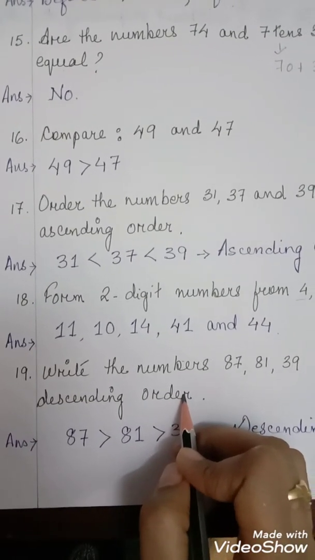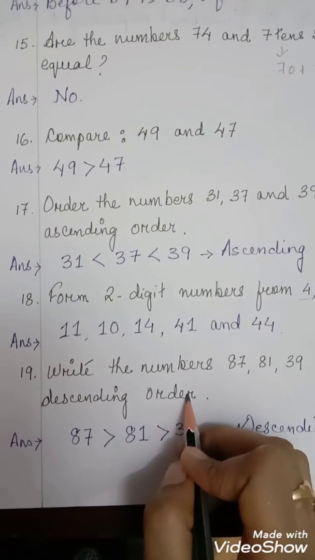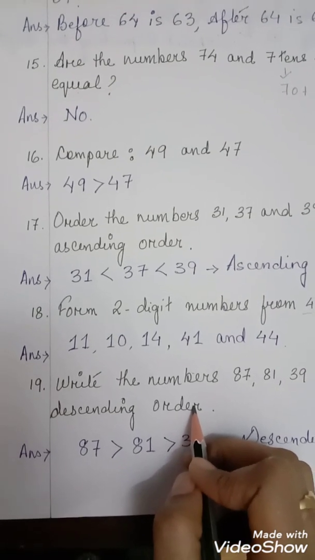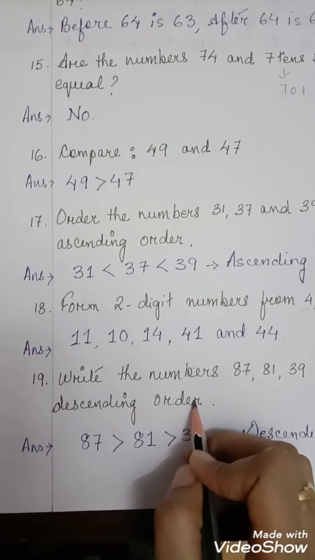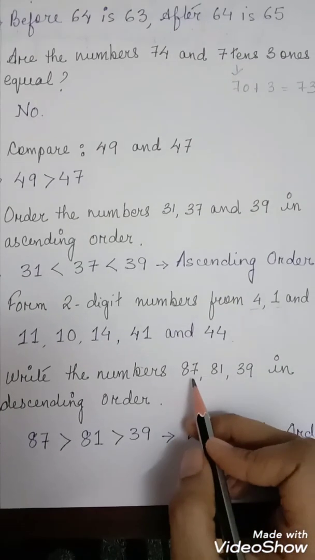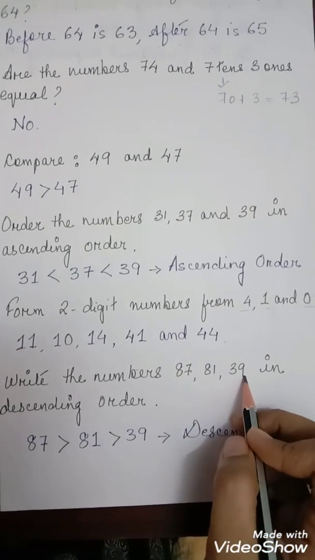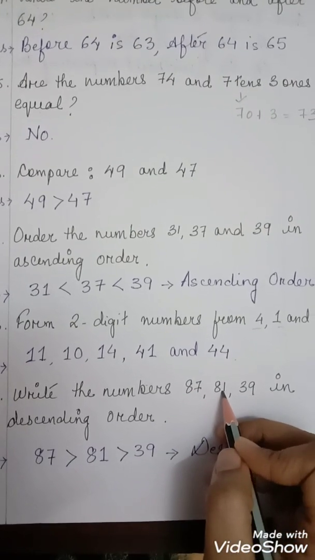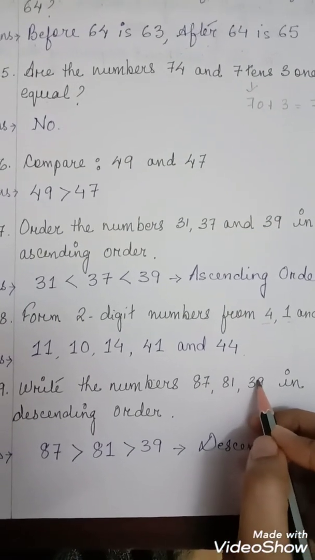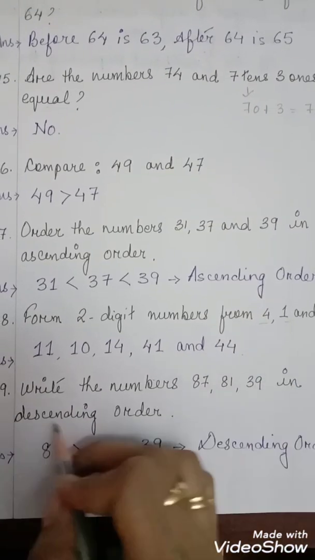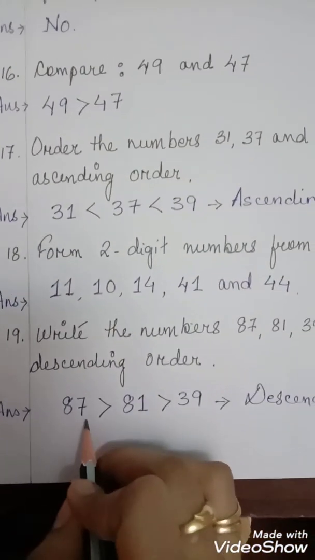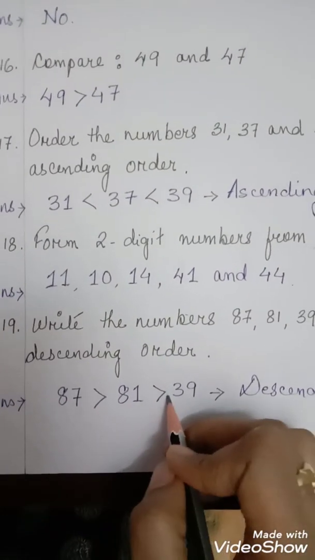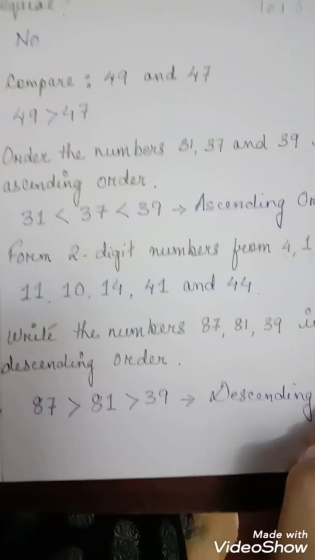Next, number 19. Write the numbers 87, 81, 39 in descending order. Children, descending order means writing the numbers from greatest to smallest. Right, that is called descending order. So here you see which one is the very largest. 87, second largest 81, then 39. So we have to write the numbers in descending order. 87 is greater than 81, 81 is greater than 39. So this is descending order.